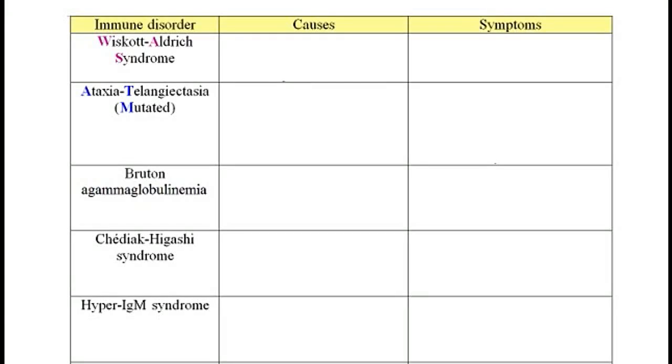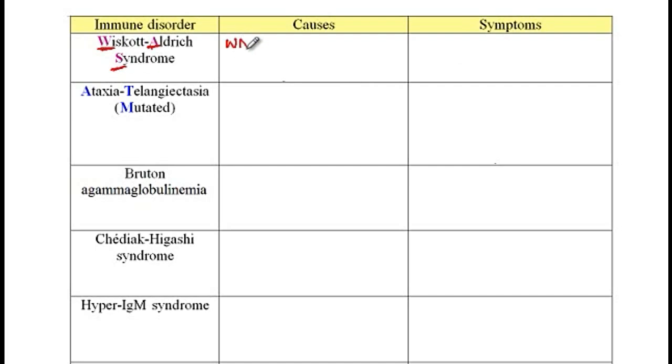Here I will talk about different immune disorders, their mechanisms of pathogenesis, as well as their clinical symptoms. So first I will fill in this table, and then in the end I will summarize all the findings. The first condition I would like to talk about is Wiskott-Aldrich Syndrome, which is due to mutations in the WAS